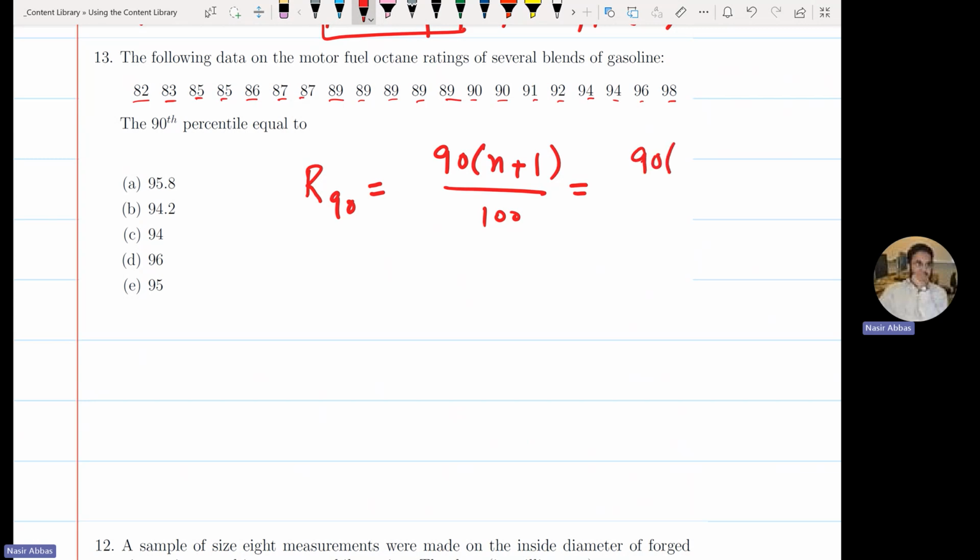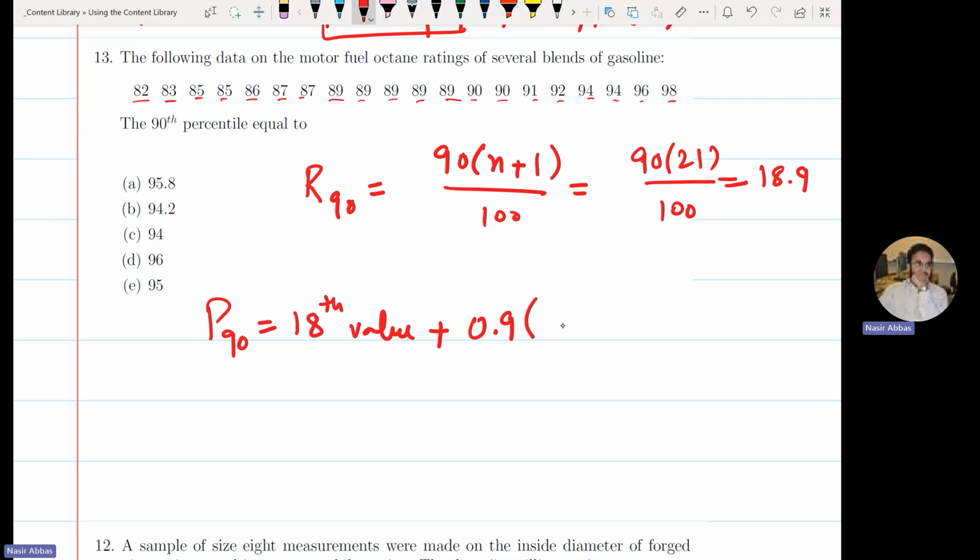So 90 times 21 on the calculator is 18.9. So the P90 is the 18th value plus the decimal part, 0.9, times the difference of the 19th value and the 18th value.